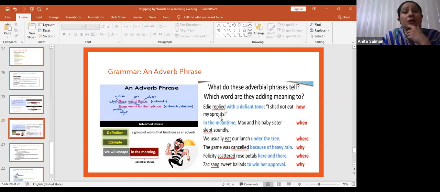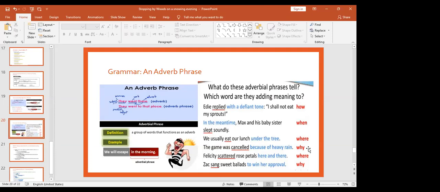They are adding meaning to the verbs. Like you can see in all the words replied, slapped, eat, cancelled, scattered, sang, underlined with red, they are all verbs, and with blue, they all are adverb phrases. The question is, what do these adverb phrases tell us? They tell us about how, when, where, and why. Is it clear? Hope it is clear.